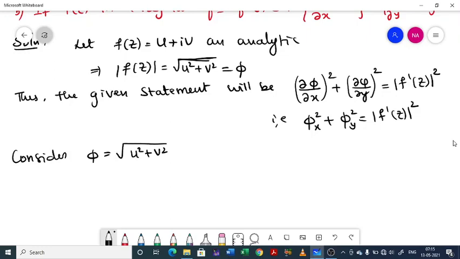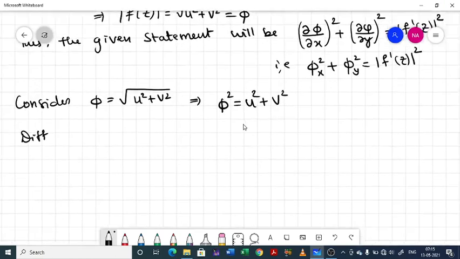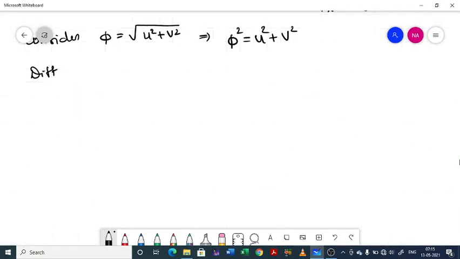See, if we have this square root sign, differentiating is difficult, so square on both sides, we'll be getting phi square equal to u square plus v square. Differentiating, we'll be getting 2 phi into phi x equal to 2u into ux plus 2v into vx.